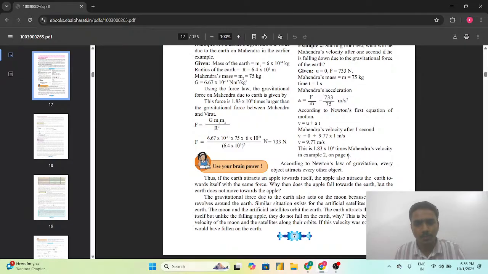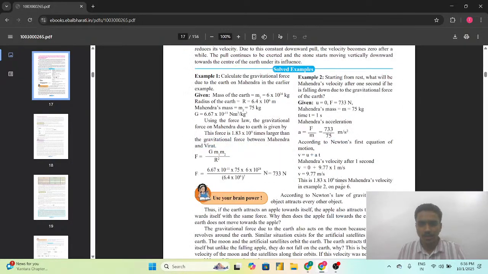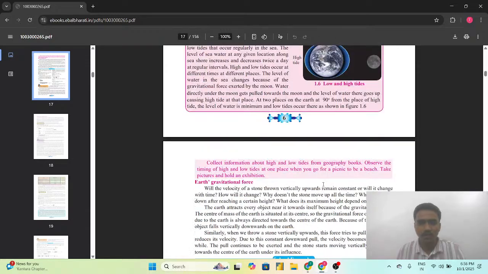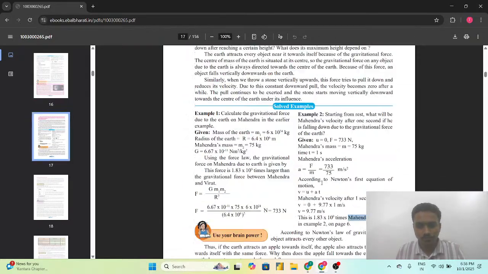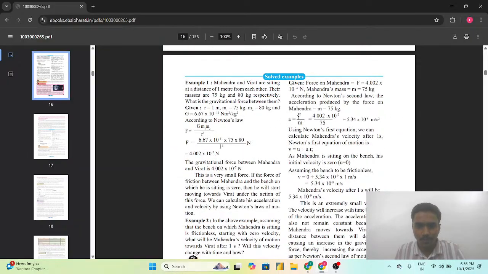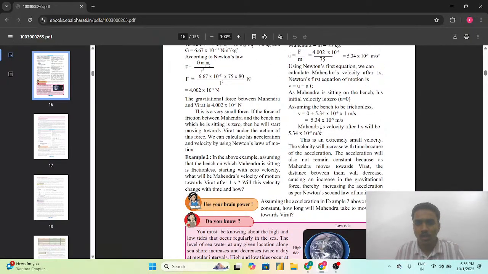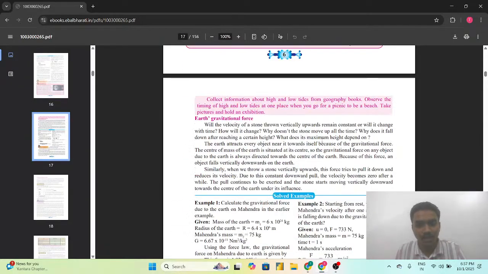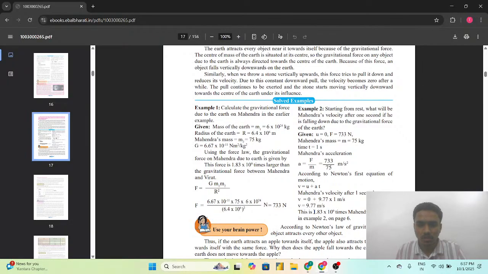velocity in example 2 on page 6. That means if we are comparing it with the Mahindra's velocity which is in the example 2 on the page 6. So here we are having the page 6 example number 2. So here the velocity which we have calculated, as we are assuming here the Mahindra is sitting on the frictionless bench, comes to be 5.34 into 10 raised to minus 9 meter per second. And here it is coming 9.77. So we can say that this is 1.83 into 10 raised to 9 times that of the Mahindra's velocity.